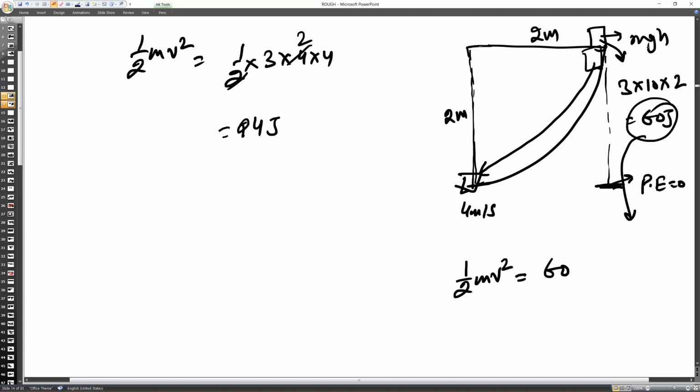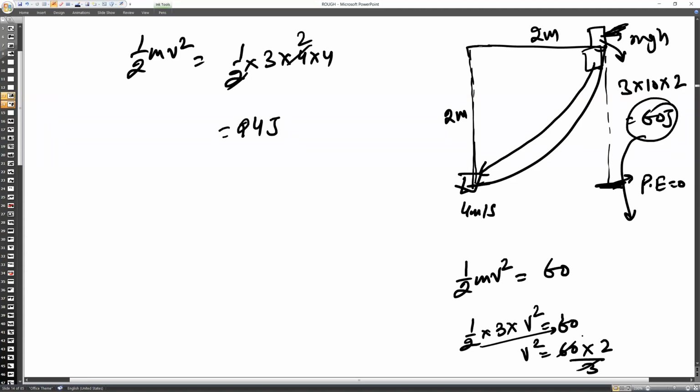joule. Here the potential energy is 60 joule and kinetic energy is 0. But here kinetic energy will be 60 joule and potential energy will be 0. So you can calculate that it would be half into 3 into v square equals 60. Then this 60 goes down and this 3 comes down, so v square will be equal to 60 into 2 upon 3.